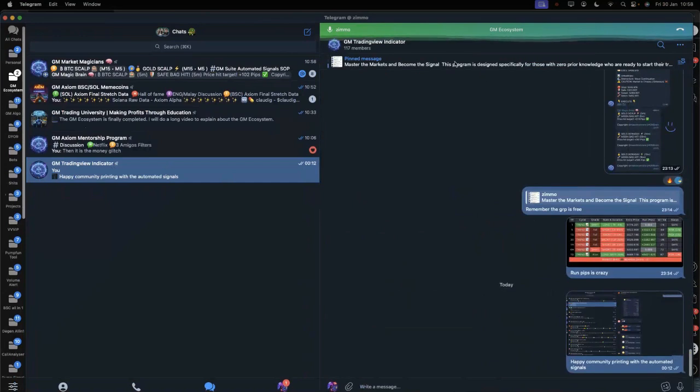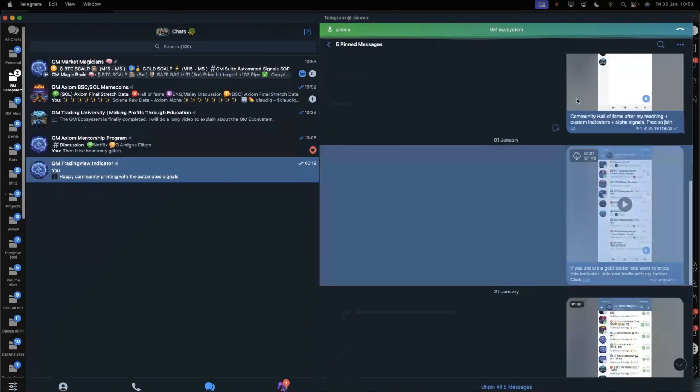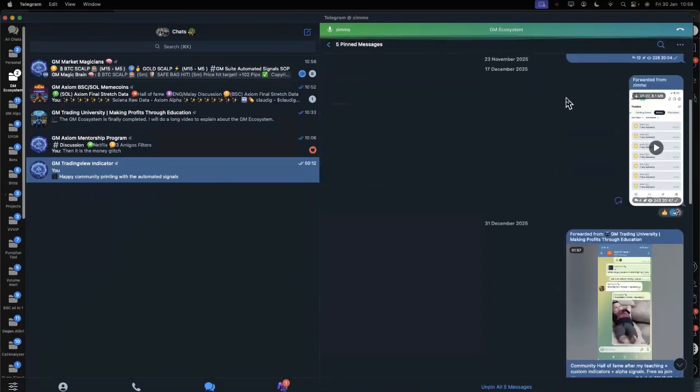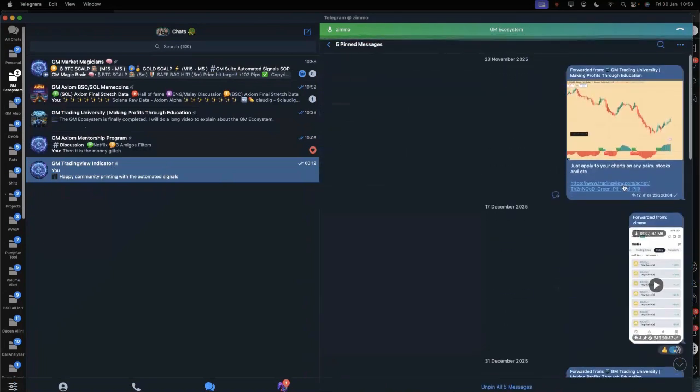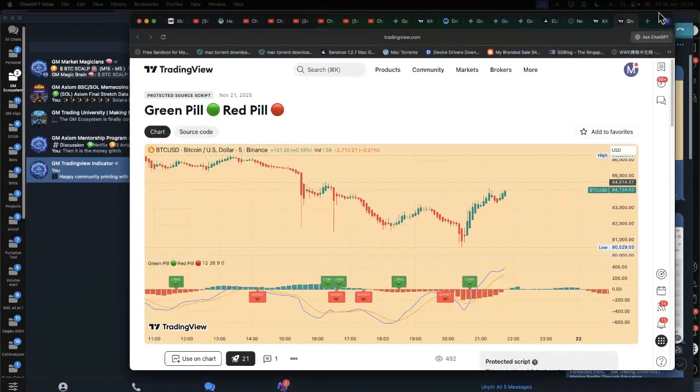So what is this green pill and red pill? This is also an indicator which I already designed. It's already published inside TradingView. You can look for it. So when you go over there, you will look for this thing. You just write green pill, red pill, and you should see this particular thing. Once you go inside, you will notice this. Okay, so this is green pill, red pill. You just need to look for it, so you can make use of it.